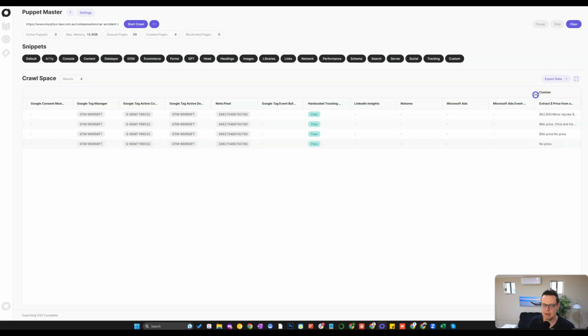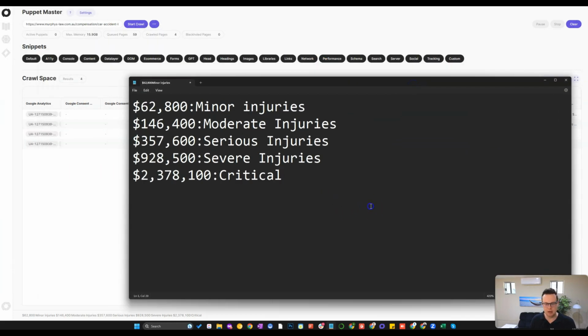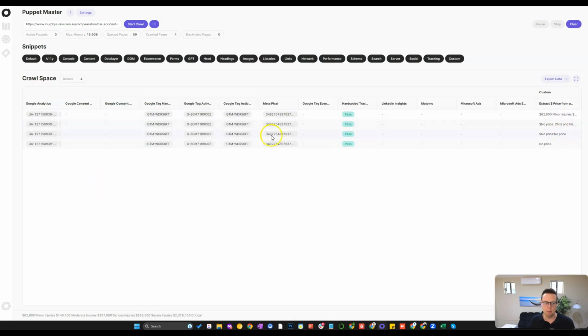All right, so this is a custom script that I have written. When you click on a cell here, I know this is relatively small for you, it shows it at the bottom what the content is, and you can then click copy, put that in a text file. So my script here has from the page extracted these prices for this law firm page. So we can look at later where that text comes from.